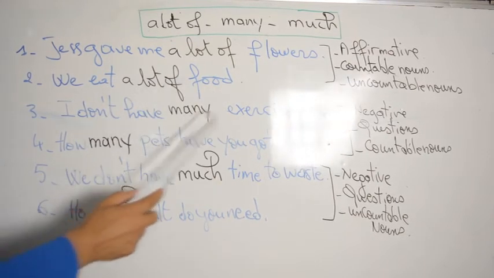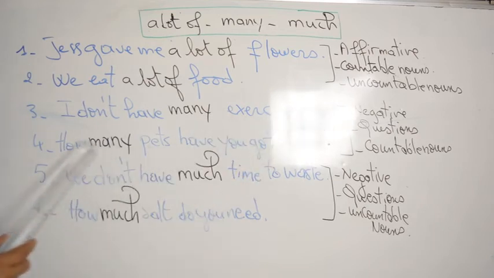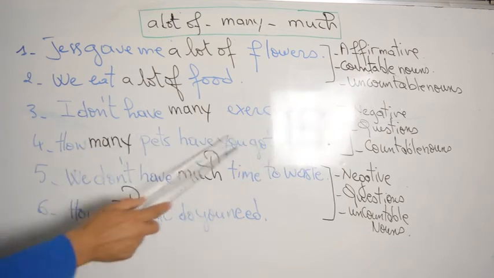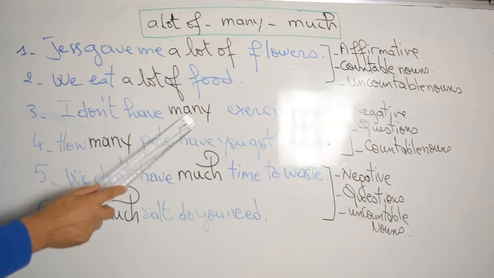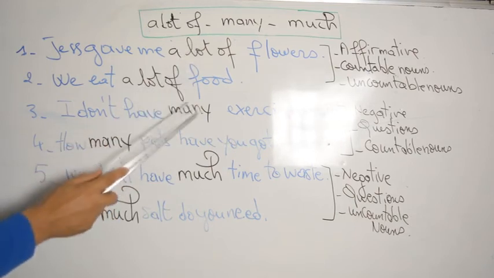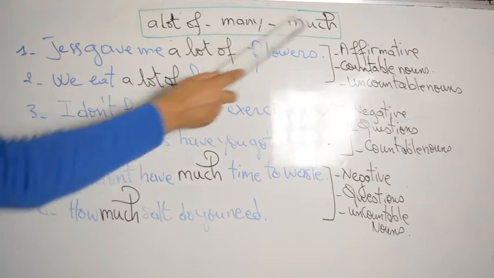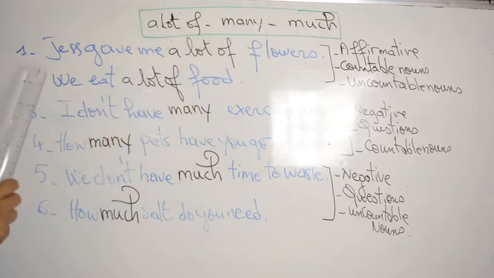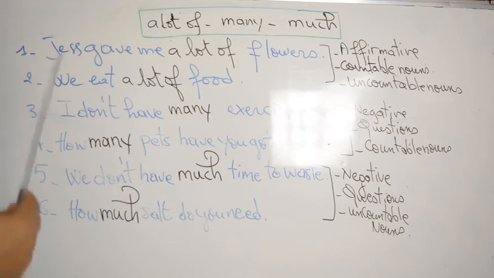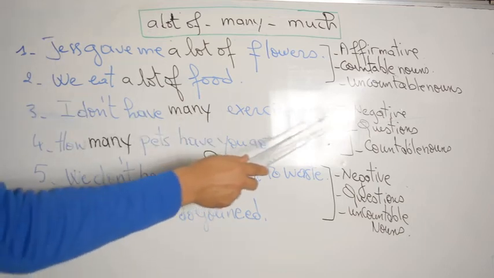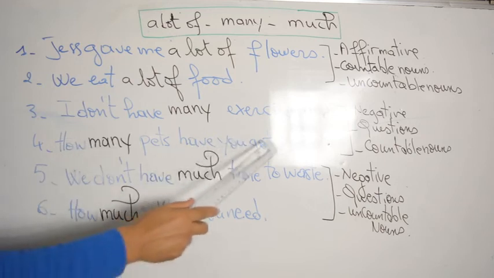I don't have many exercises to do. How many pets have you got? So here, many, the same thing. It means a big quantity, like a lot of, many, much. They have the same meaning. The meaning is big quantity. Okay? So I don't have many exercises to do. How many pets have you got?